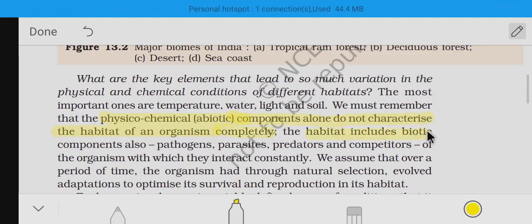The habitat includes biotic components also. Biotic means biological, such as pathogens, parasites, predators and competitors. So what they are telling is that the physico-chemical component is not the only component which characterizes the habitat of an organism. The biotic component also characterizes it. Biological components means the pathogens and parasites which are living.